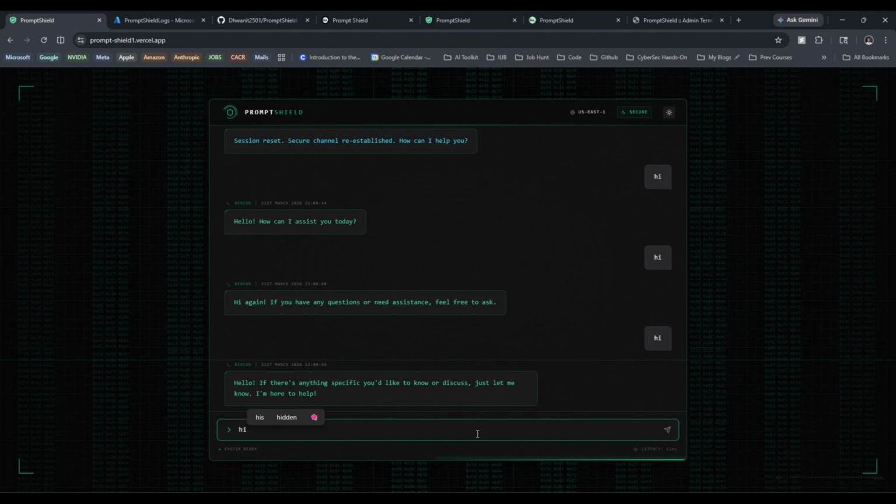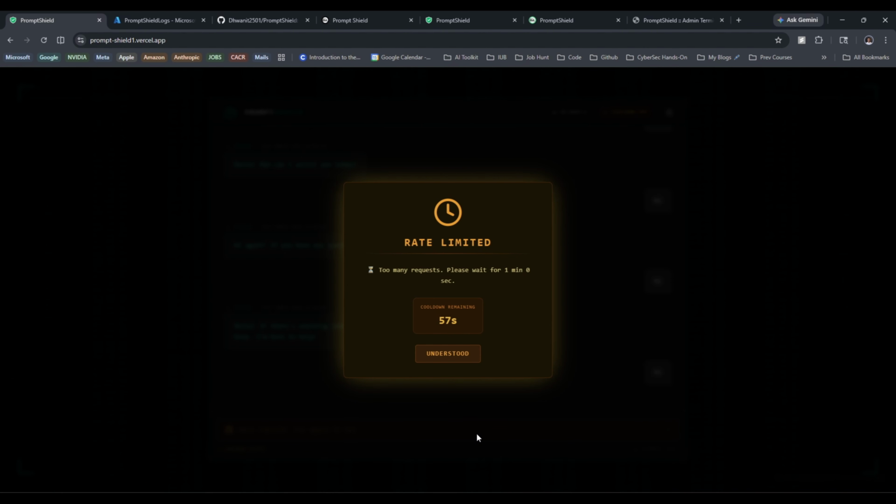So now I'll likely be rate limited. Yes, so I did get rate limited for 1 minute. I did not get rate limited for 30 seconds because if you followed the video carefully, I already got rate limited once during my demonstration of multi-turn attacks for the second example. So that is why this is the second offense, and I have been rate limited for 1 minute.